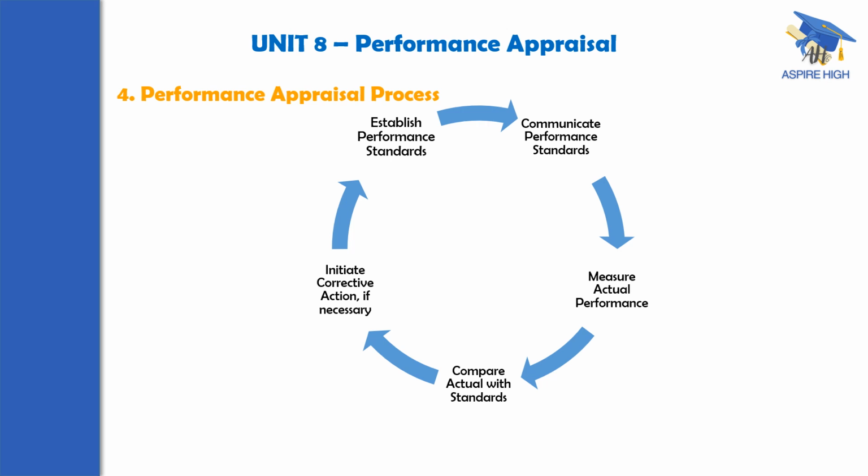And the next one is compare actual with standards. So you have standards, you have actual performance. Now the next step, the fourth one, is comparing the actual with standards. And the last step is initiate corrective action if necessary. So if there is a variation between the actual performance and the standard set that is very large, then definitely it needs some introspection by the top management, and sometimes even the performance standards are also to be revisited and revised for the next time period, that is either a financial year or a quarter.